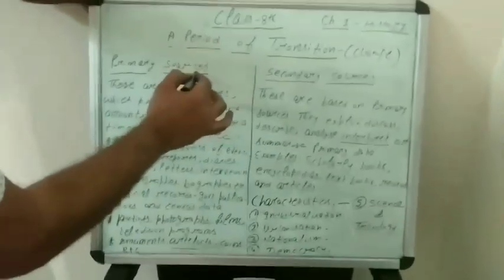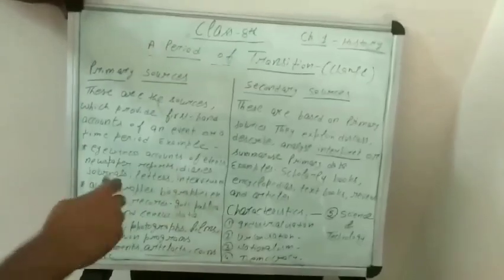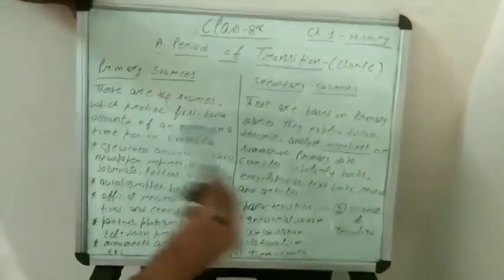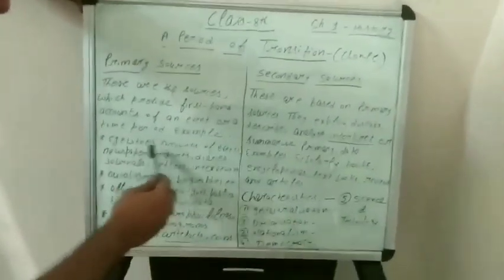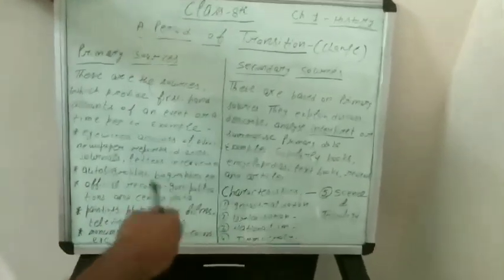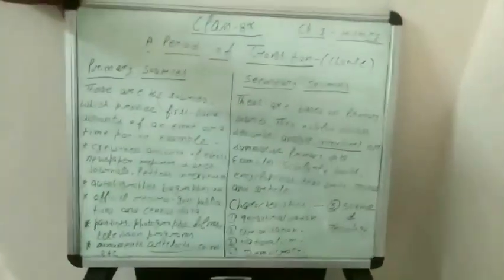If we see the Taj Mahal, for example, you have seen the Taj Mahal, but for who had made it and when it was built, you have to depend on secondary sources, because primary sources are dependent on secondary sources and secondary sources are dependent on primary sources. So what are the primary sources that we have? Eyewitness, who has seen that incident or event. Eyewitness account of events, which people saw and told you.